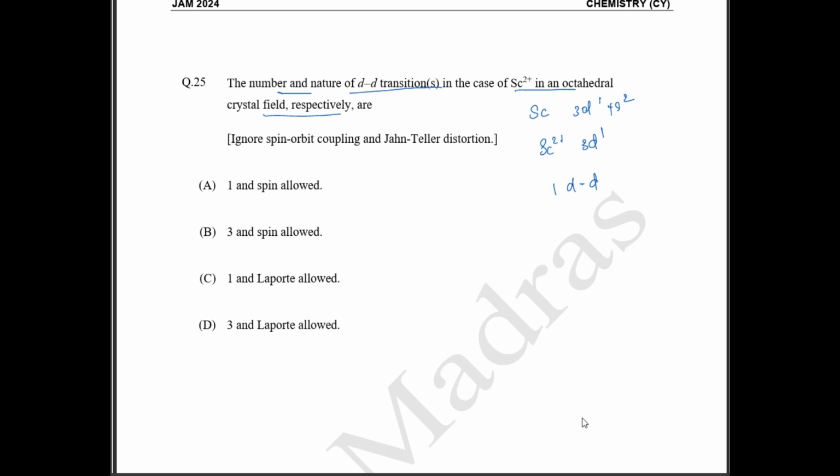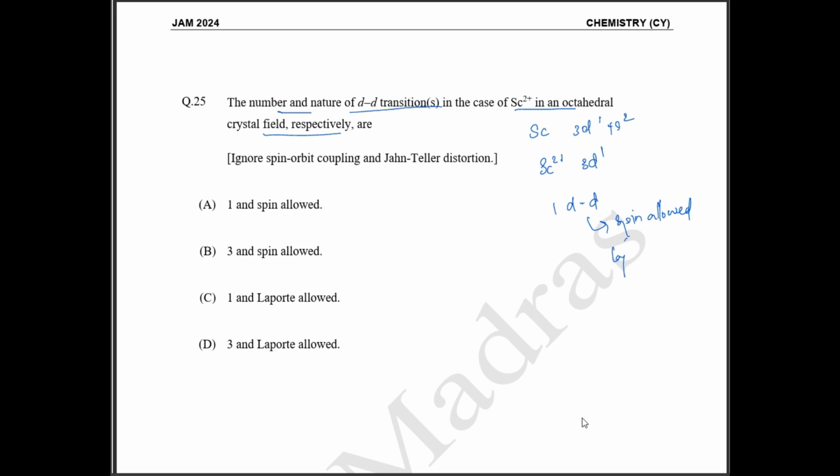And we know that d-d transitions are spin allowed and Laporte forbidden. Okay, so your option 1, number of d-d transition is 1, and the nature of the d-d transition is spin allowed. Option A is the correct answer.